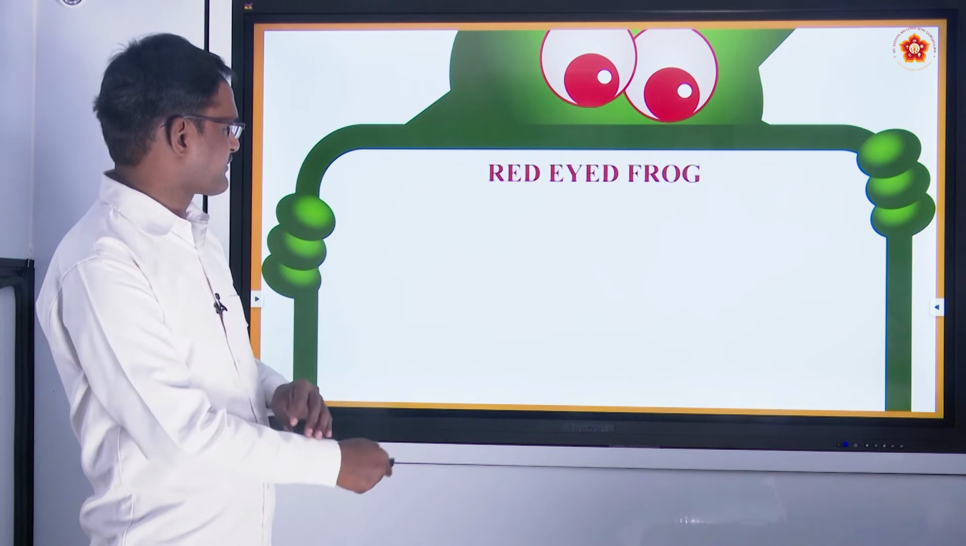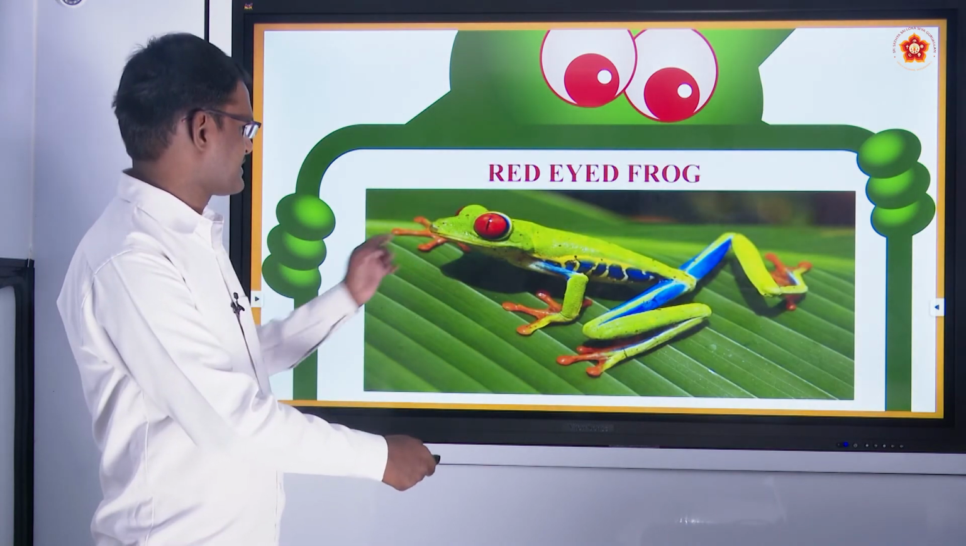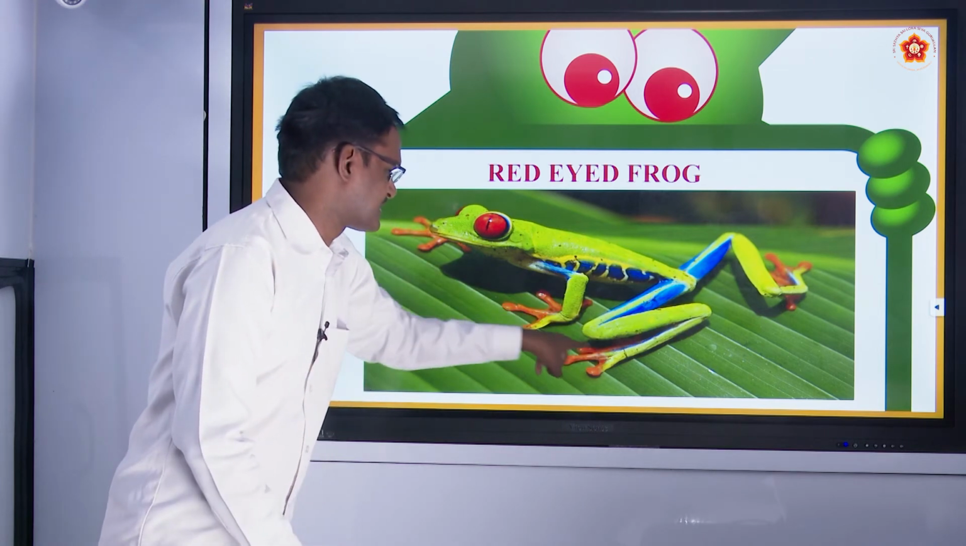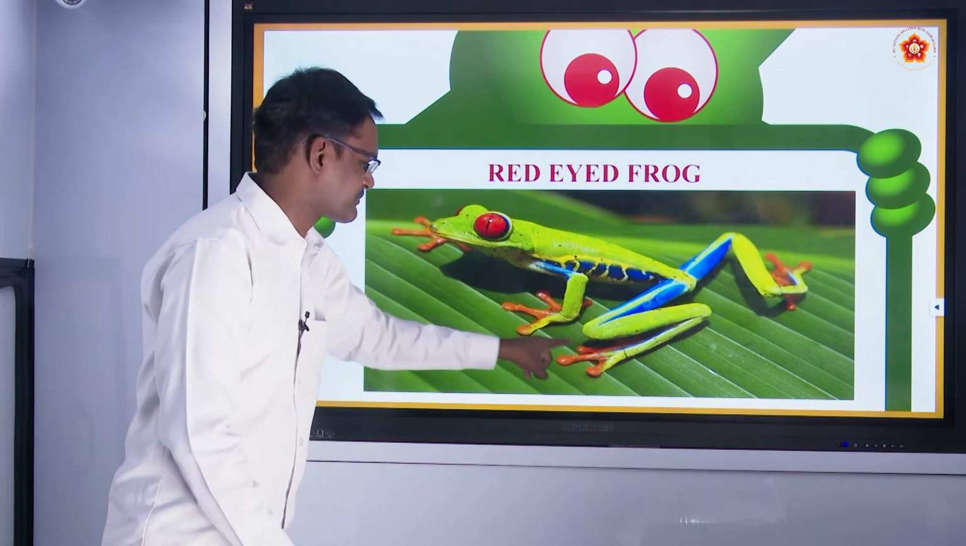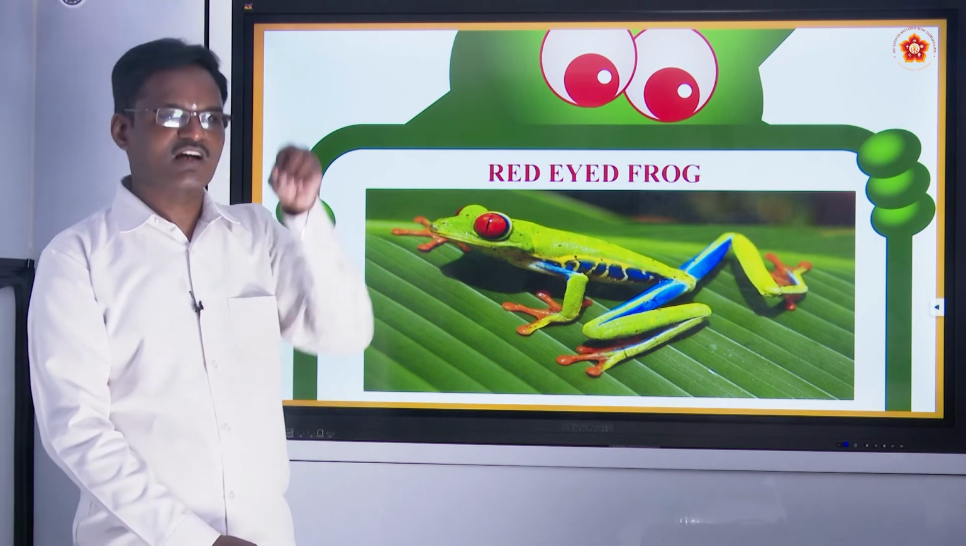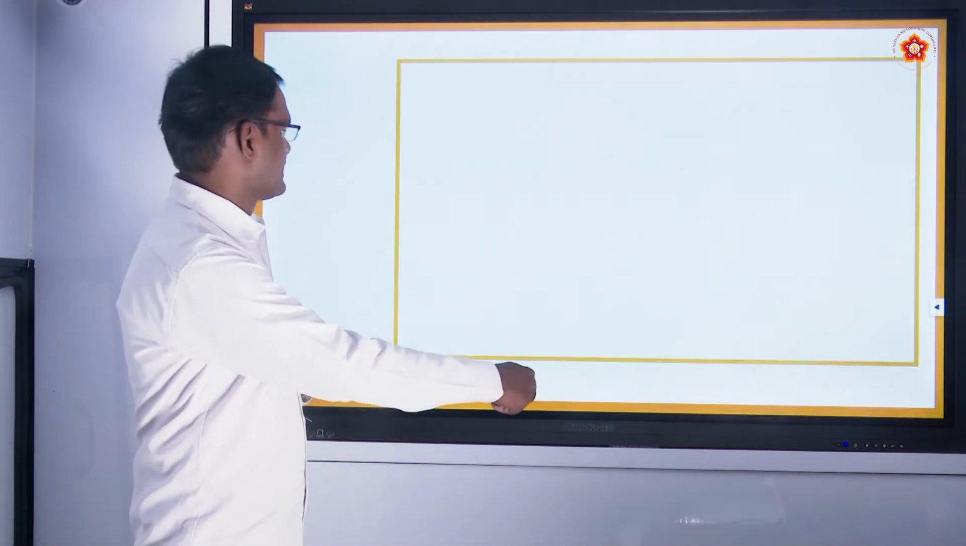You can take the red-eyed frog. This is the diagram of the red-eyed frog. It will be like this, and it will be having sticky pads, a gum-like structure. It will be secreting or producing some gum-like substance. We call it resin, or in normal language gum, and they will be sticking like this.